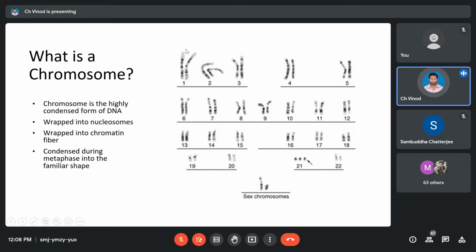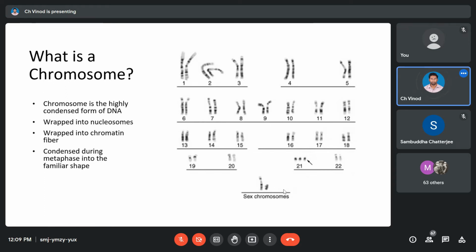Of chromosome number 1, only one chromosome will go, the other one will not come. In chromosome number 2 also, only one chromosome will come, the other one will not. So what are we doing? Instead of bringing all the sets, 2 sets, we are going ahead with only 1 set. So we are resulting with only 23 chromosomes in a sperm cell or an egg cell. We call that condition haploid.